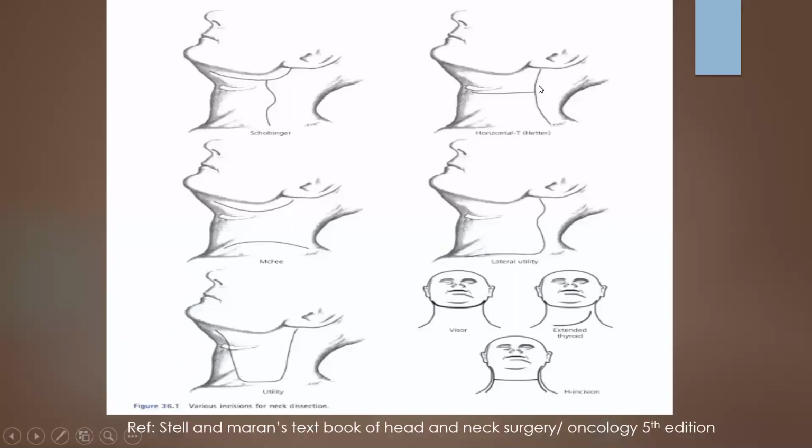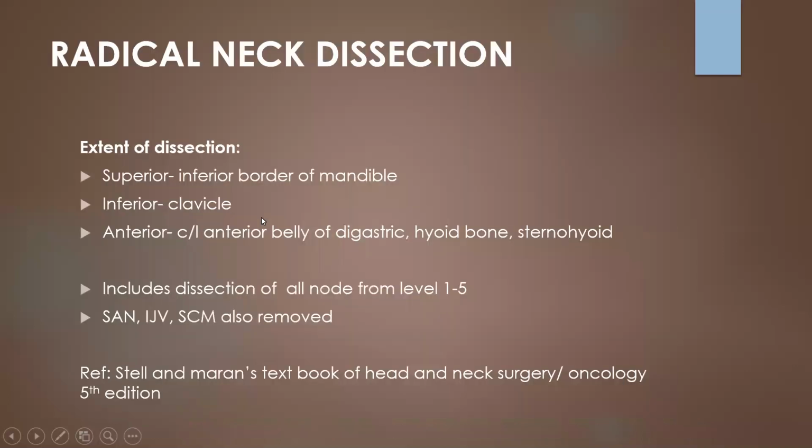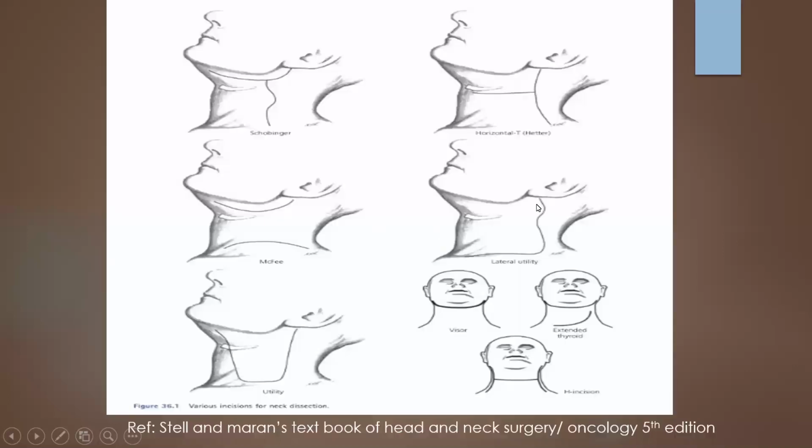This is the trifurcation point, so it tends to break down while healing. And with this MacFee incision, we make two incisions so that three flaps are created, and there are fewer chances of wound dehiscence. These are utility incisions which will give us good exposure. All these are utility incisions with good exposure.